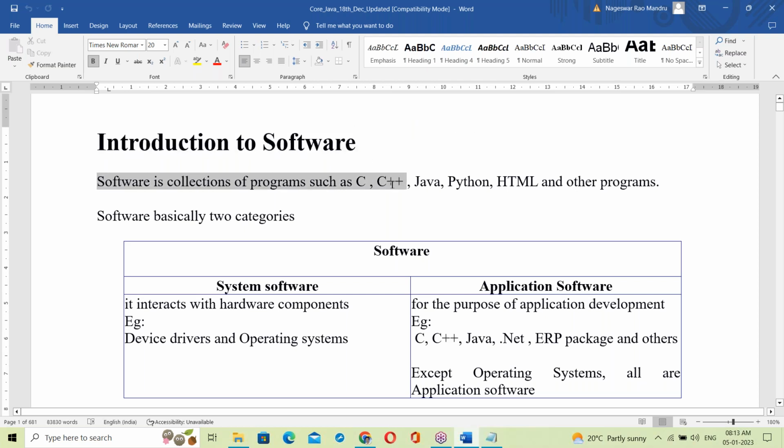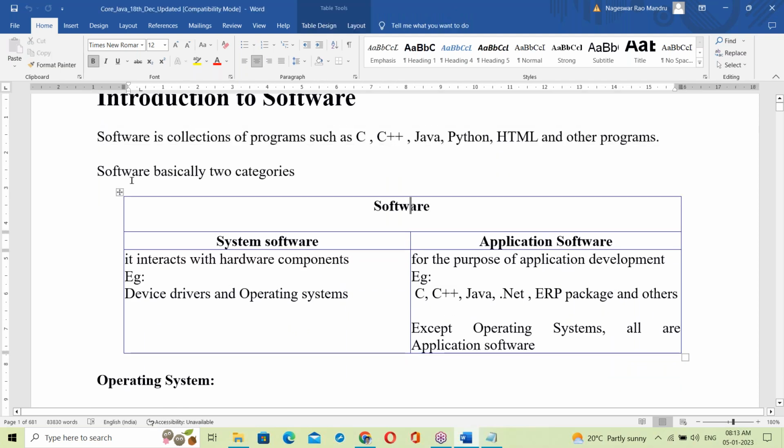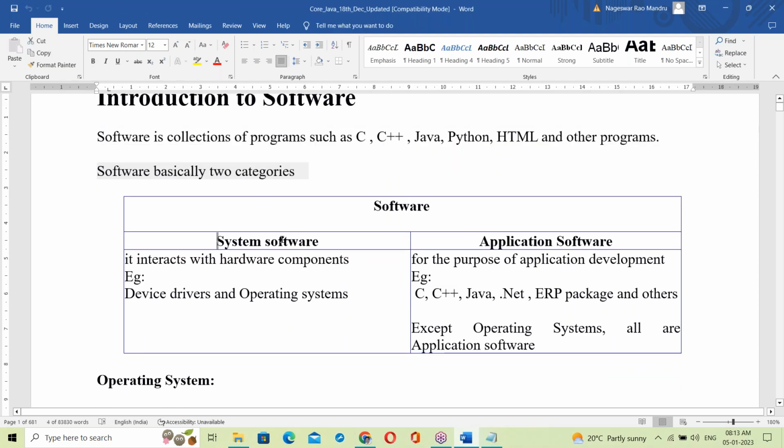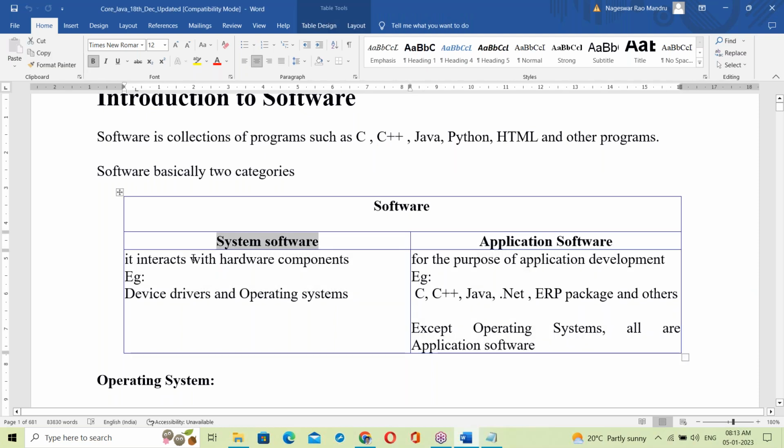So what is software? Software is a collection of programs such as C, C++, Java, Python, and all these software programs. Software basically has two categories: system software and application software. System software interacts with hardware components. Example, OS. OS is system software. Okay. Now application software.